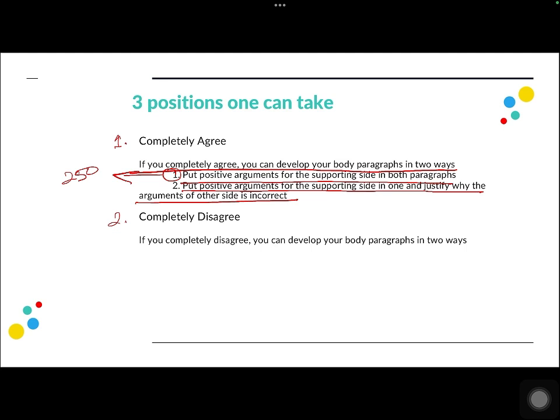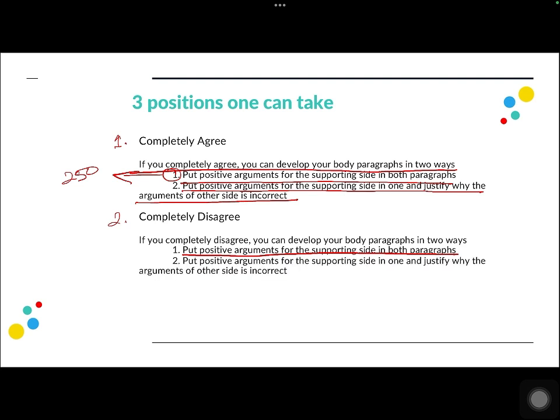Now, in this case as well, there are two ways you can develop your essay. You can put positive arguments for your side in both paragraphs, meaning you put your arguments as to why you do not believe that international sporting events are a contributor of peace in both paragraphs of your essay. The second way would be similar to what we just discussed: put positive arguments as to why you believe what you believe, and in the second paragraph talk about why the other side is wrong. So these are the two ways you can develop your essay as well.